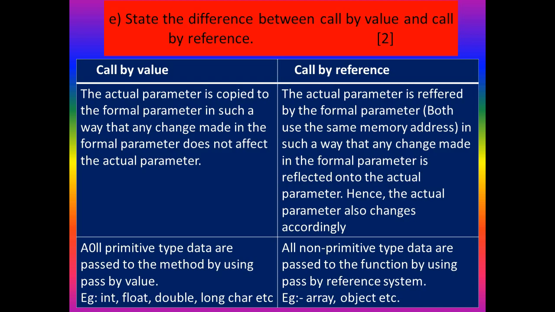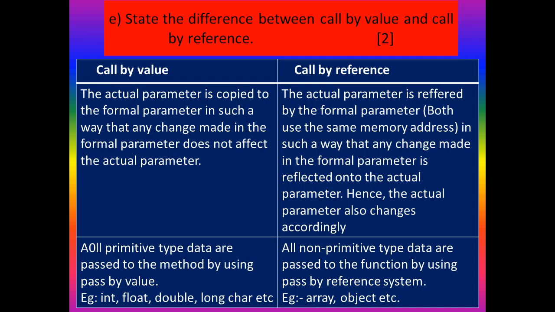Here you can use all primitive data types: int, float, double, like that, the 8 primitive data types. But in the case of call by reference, all non-primitive data types are passed to the function using the pass by reference system: arrays, objects, like that. You just remember that.